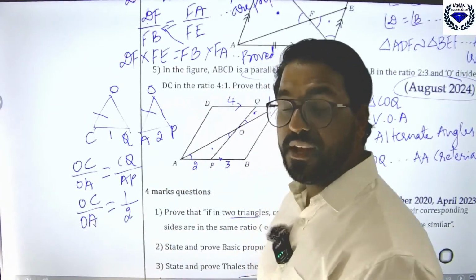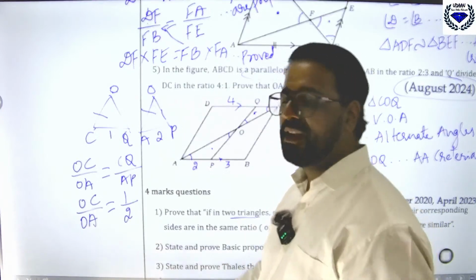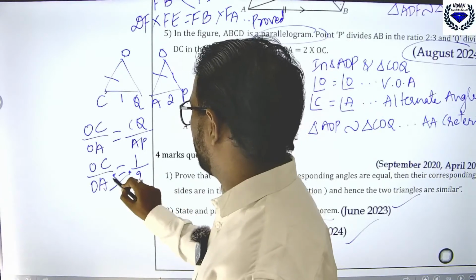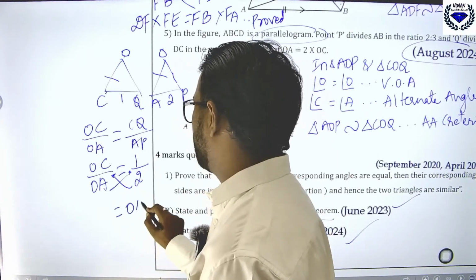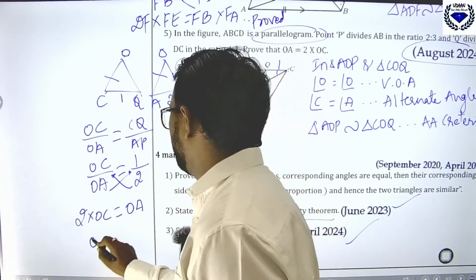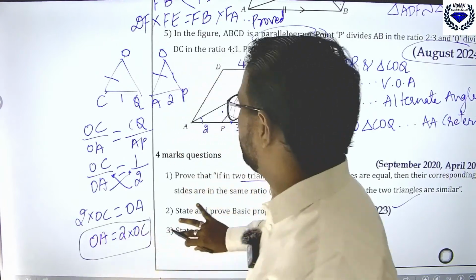Actually it is in a ratio, you can write x here and x will get cancelled directly. Now OA will come here and 2 will go there. So OA is 2 times OC. So we proved that OA is equal to 2 times OC. Like this you should be able to prove this.